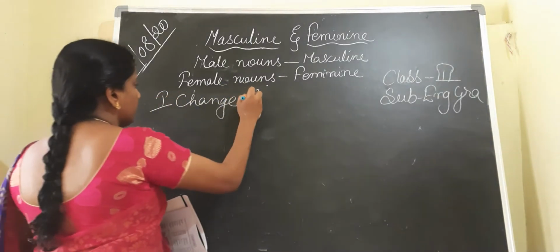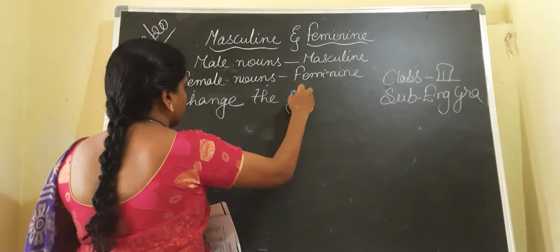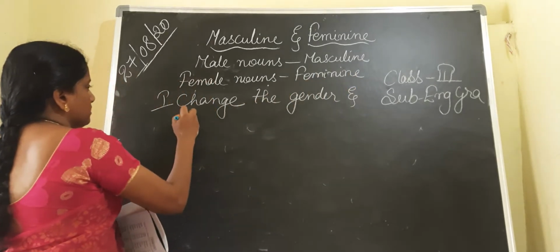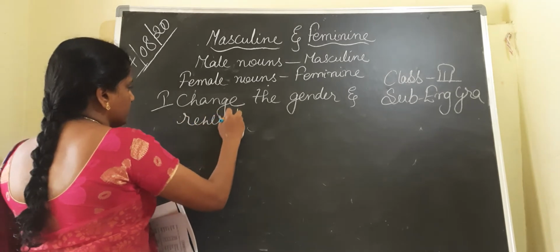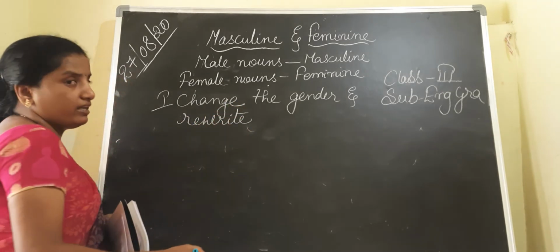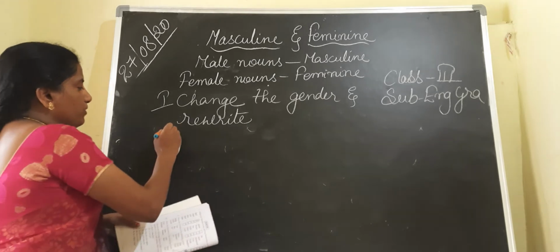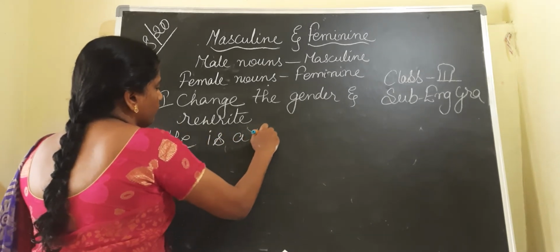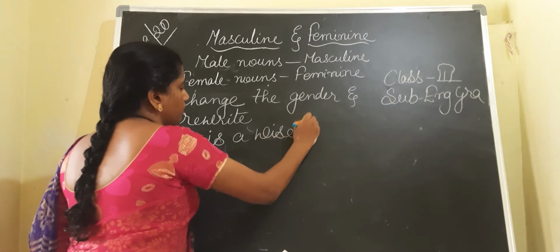They may give it in this way: change the gender and rewrite. Now see, suppose this is given to you: He is a wise boy.